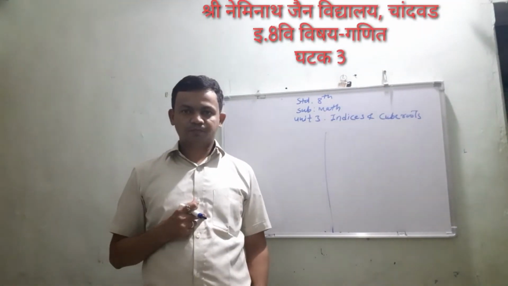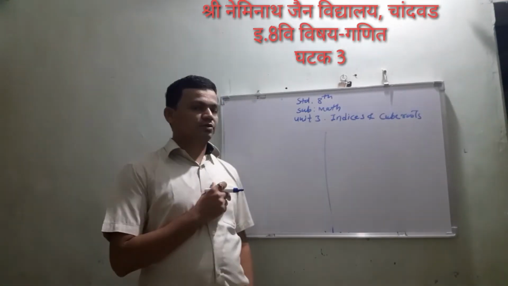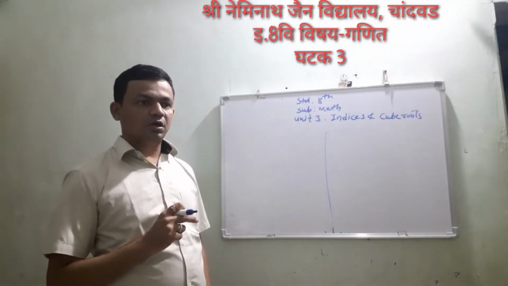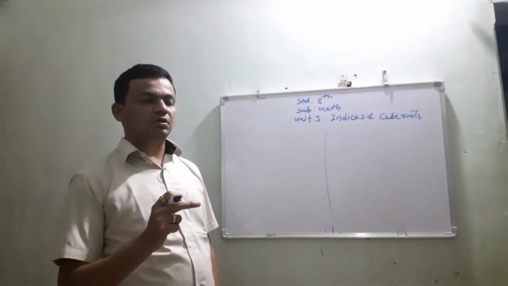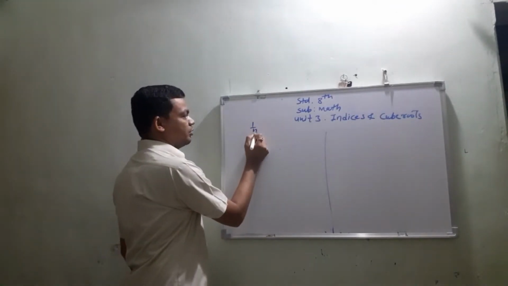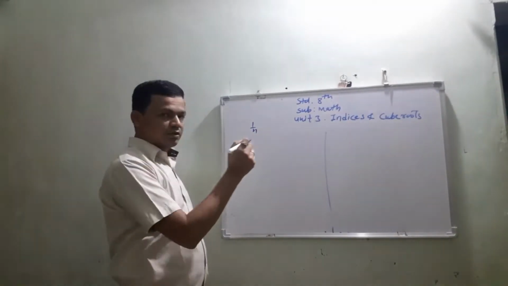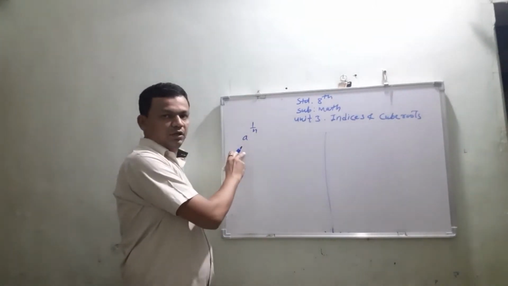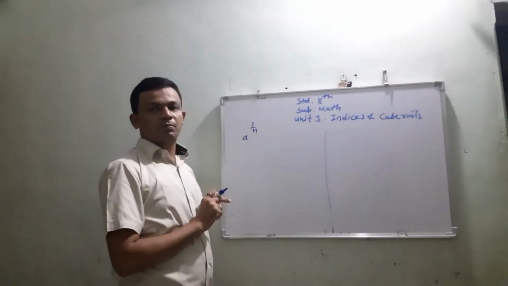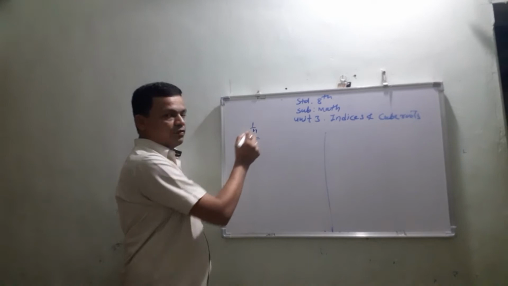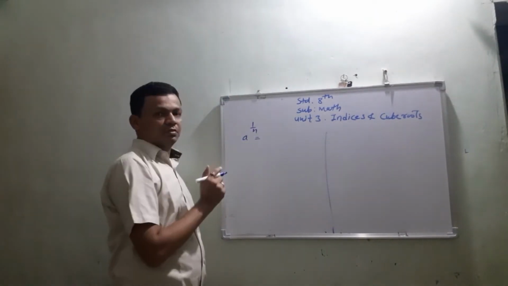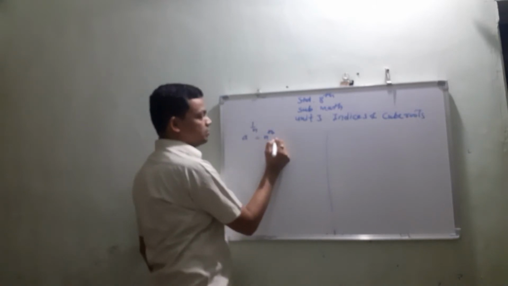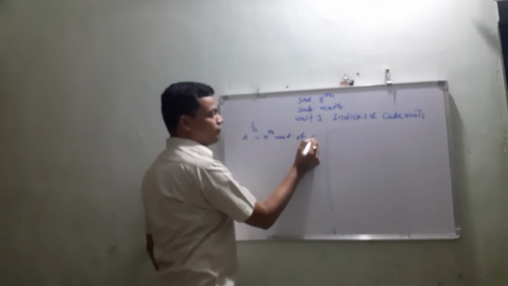Namaskar vidyarthi mitranno. In the last lecture we have seen the meaning of numbers having index in the form of 1 upon n. I will revise this. Suppose this is a number a having index 1 upon n. In the last lecture we saw the meaning of this number: nth root of a.